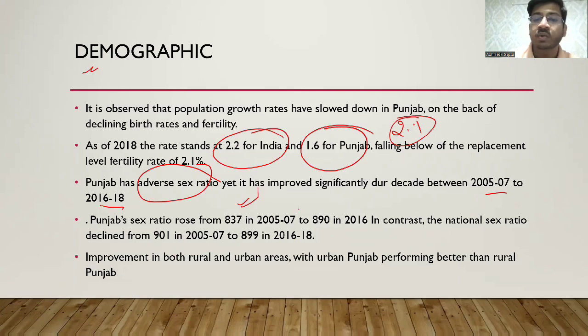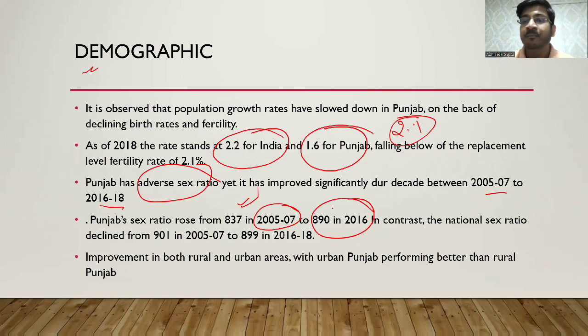It rose from 837 होता था 2005 में, 2016 में 890 हो गया. So they're working well. National sex ratio has declined on the other hand. वो 901 होता था, अब 898 है.